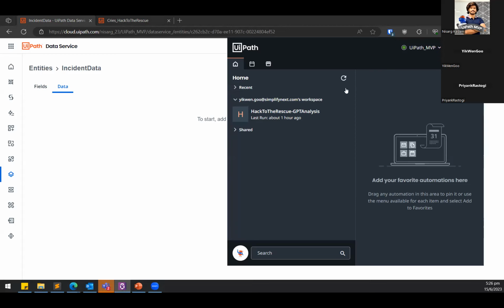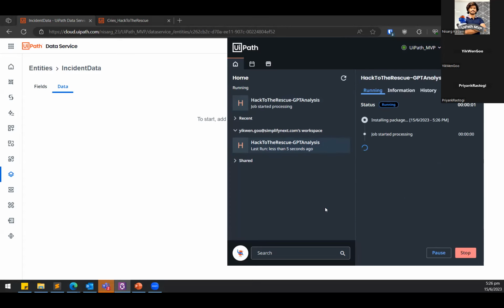Once the code has been developed, users will be running the robots by using this UiPath. They call it the UiPath Assistant application. Okay, so I'm going to run this. And what you will see is that the robot will start to pick up the articles that Priyank has scraped in the previous part, and it will send it off to GPT for analysis.